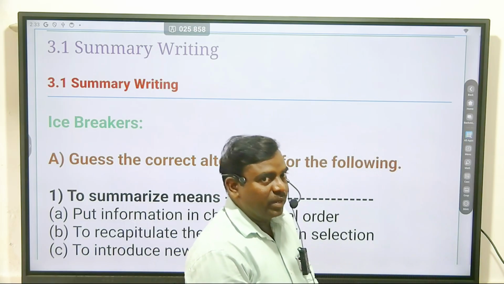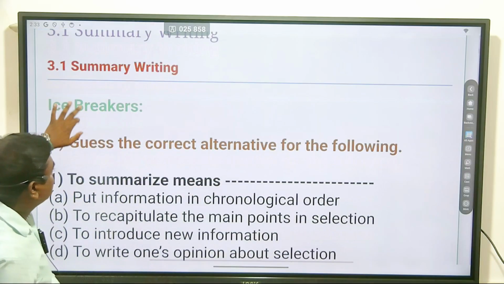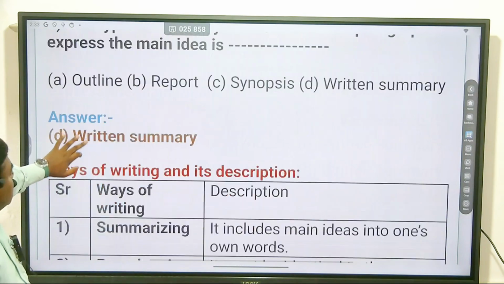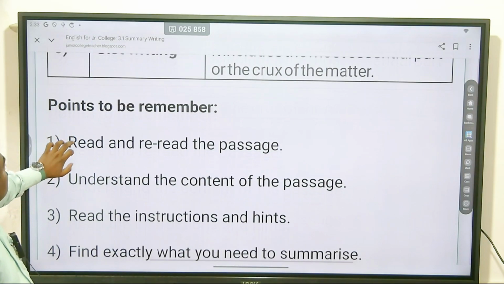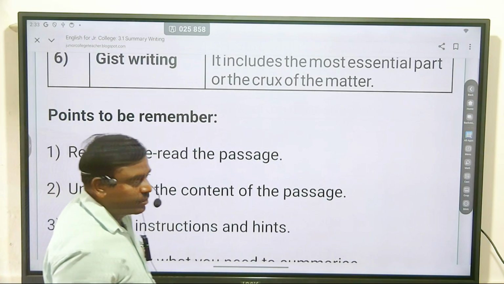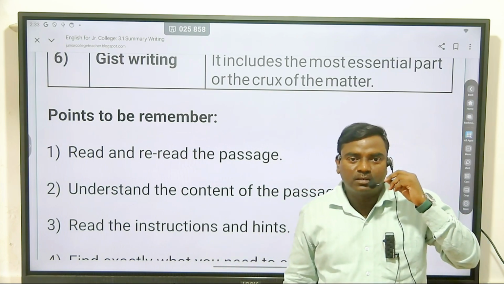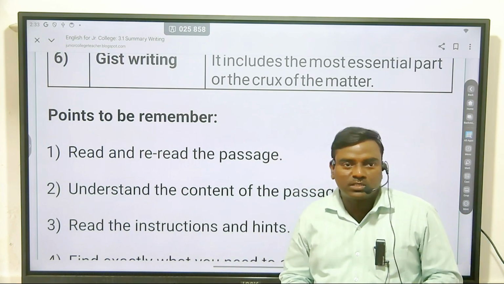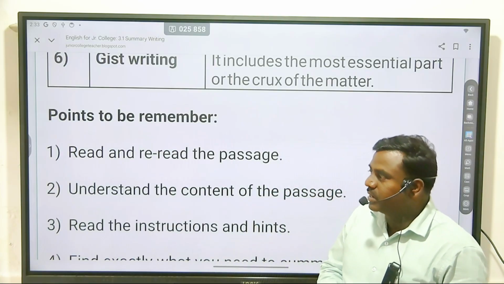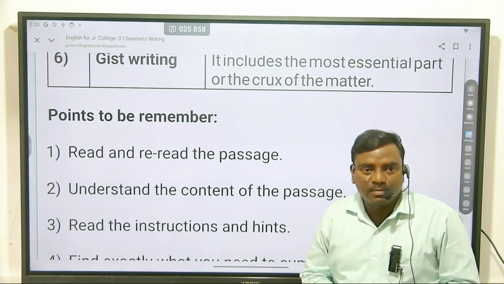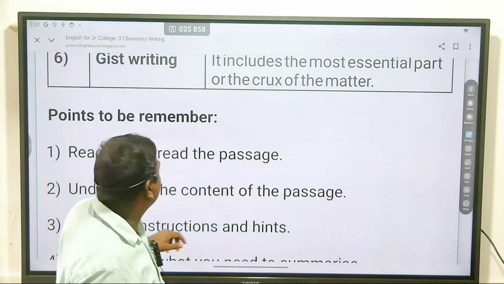Today, we will learn a writing skill topic, that is summary writing. Look at these notes. Before that, we know that according to the format of the question paper, we have a question in question number 2B, that is summary writing, and it carries 3 marks.